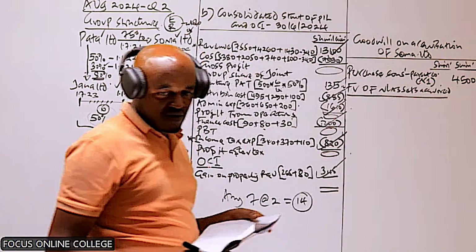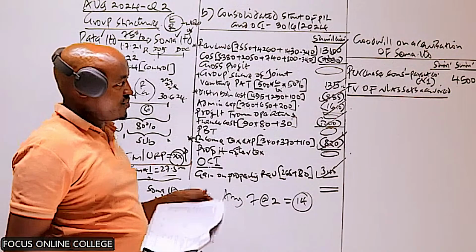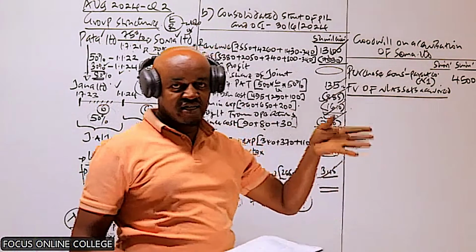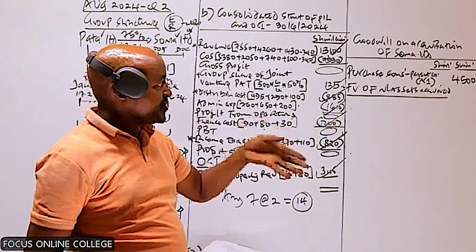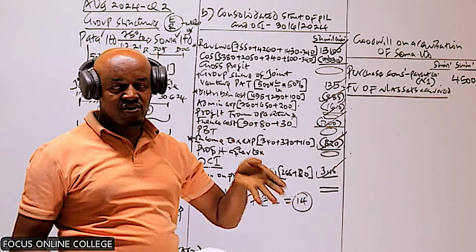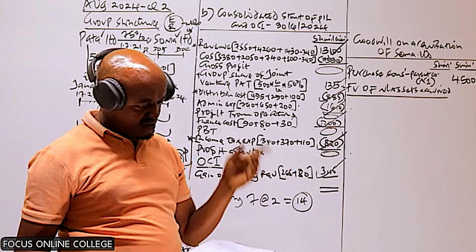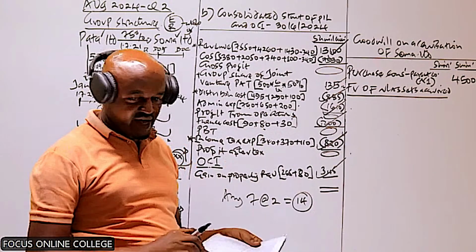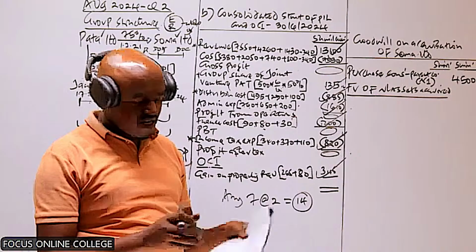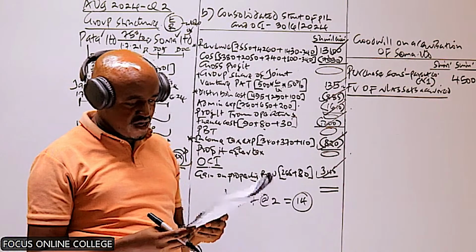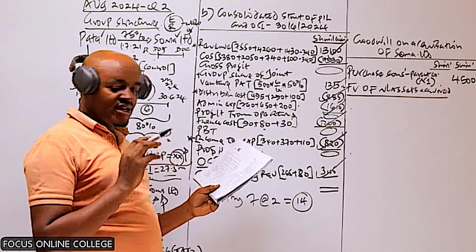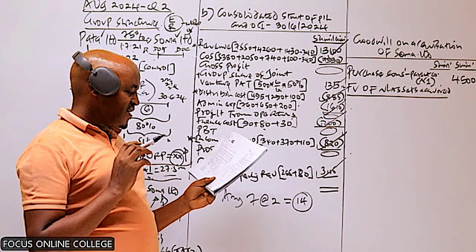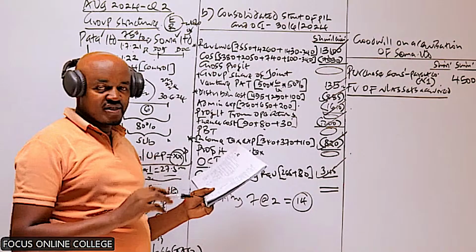Now, how do we compute this one? To compute the fair value of the subsidiary company's net assets on the date of acquisition, we take the subsidiary company's ordinary share capital plus the pre-acquisition reserves. Where do we have the ordinary share capital? Below paragraph 1, we have the statement of profit or loss, and down there we have the extract of the equity section.